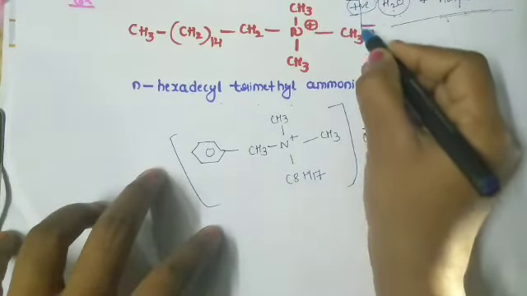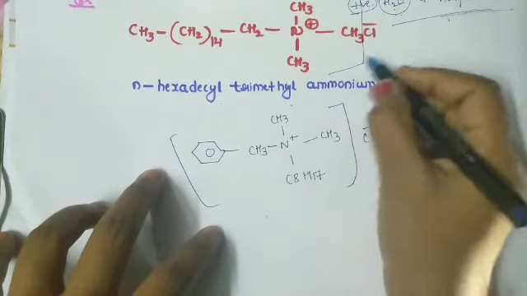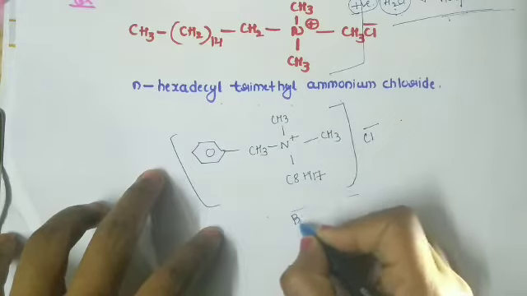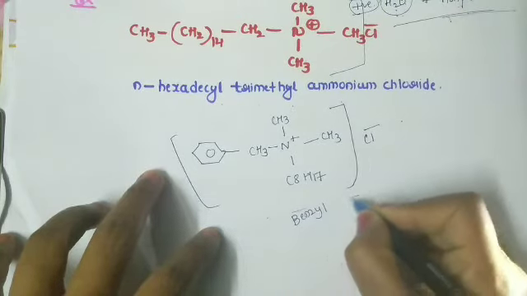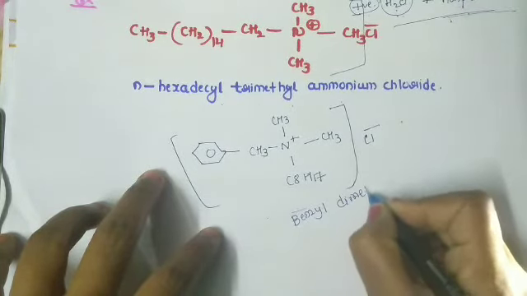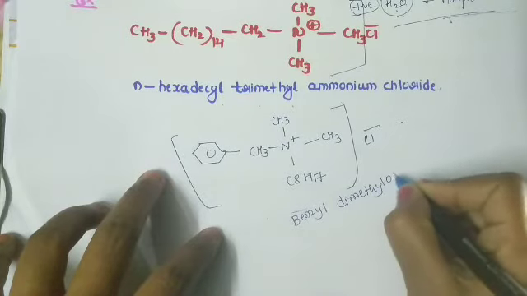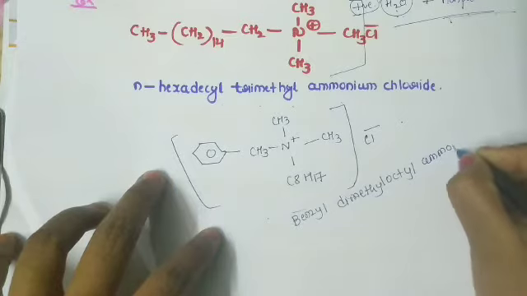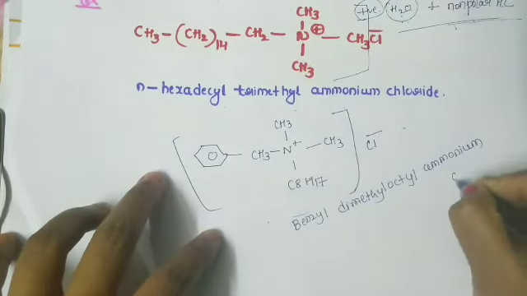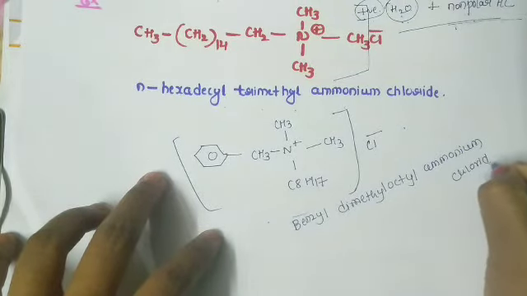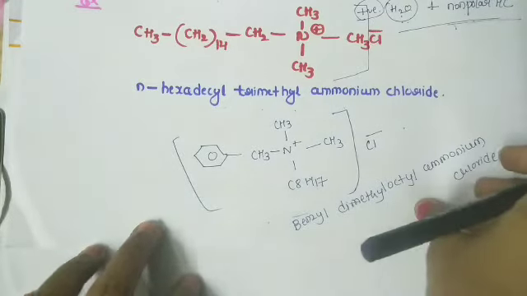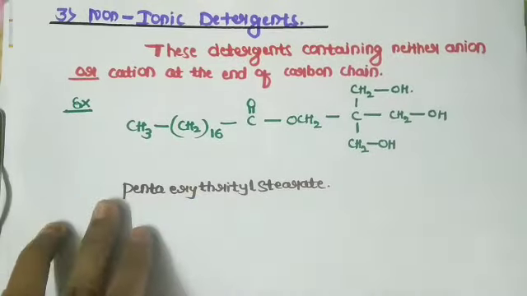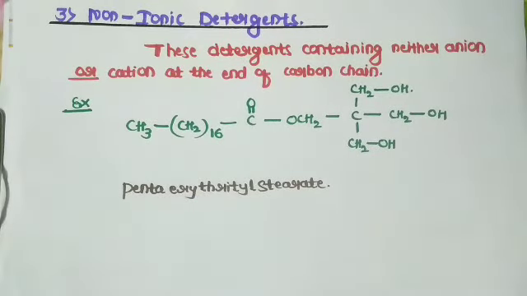see here the positive charge is there, so it is a cationic detergent. Here also it is the positive charge. Its name is benzyl dimethyl ammonium chloride. It is a good example belonging to cationic detergent. Okay, so now next one is the non-ionic detergents.